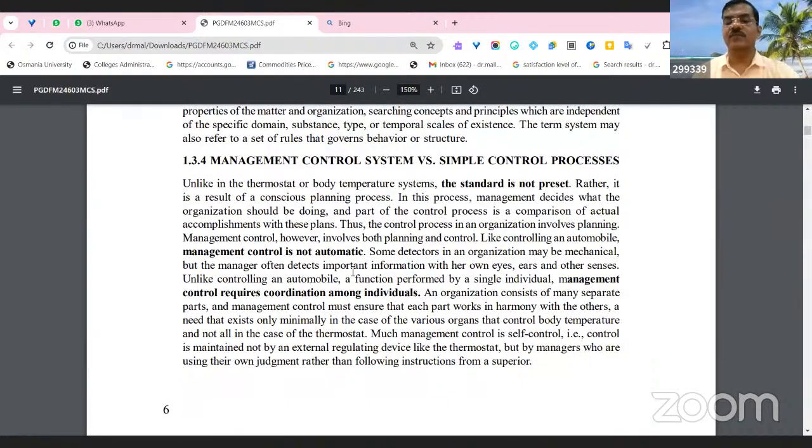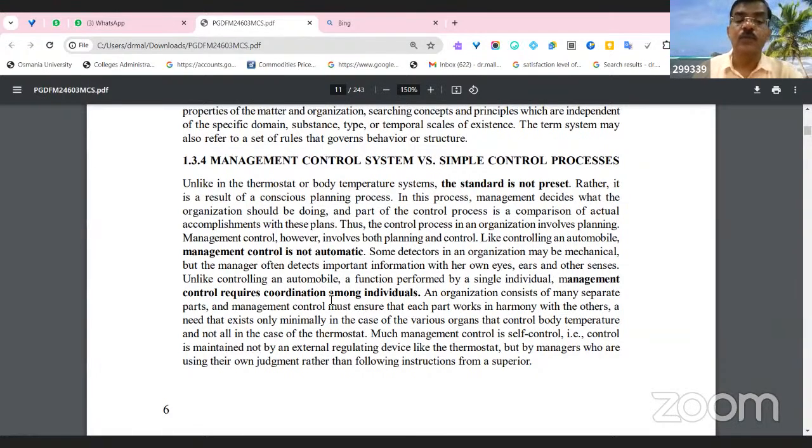So management control system versus the simple control process. A simple control process is, for example, we want to test our body temperature. What we can do is just go and take it. They will test and say that this is a simple control process. It's over blood pressure, under blood pressure, any disease. You can easily control it. But in a management system it is different.